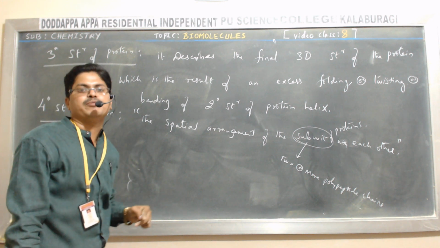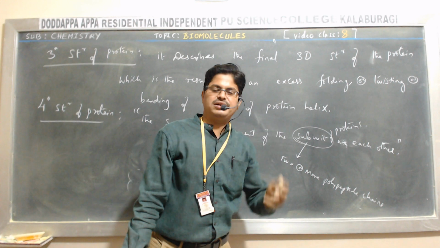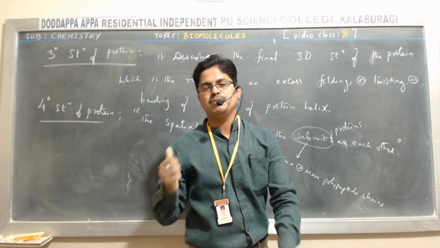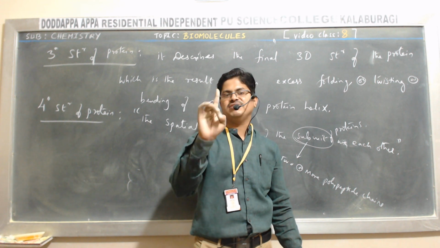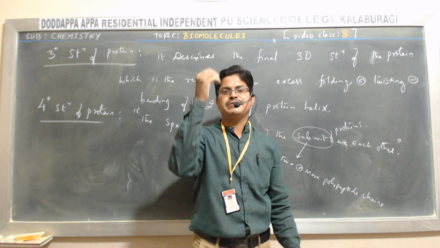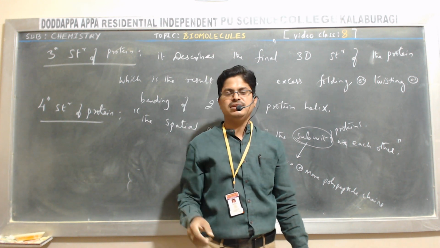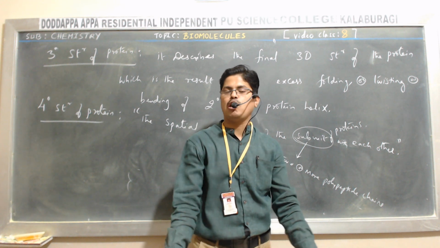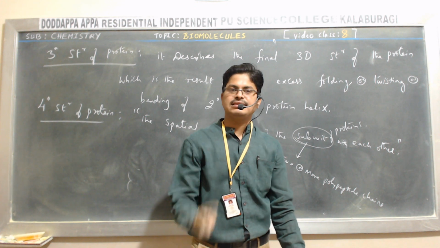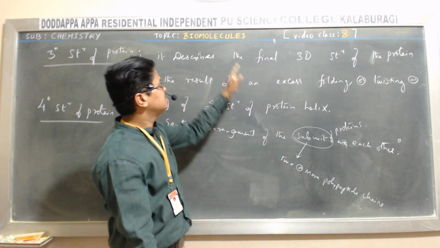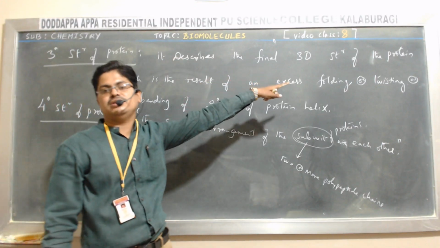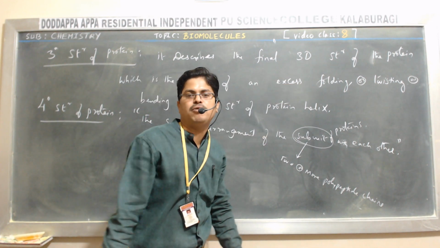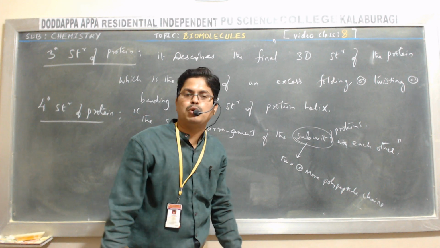Whatever bonds stabilize the tertiary structure, the same bonds are also responsible for stabilization of the quaternary structure of protein. Students, regarding the structure of protein, we come across four levels. First level describes the sequence of amino acids in a protein. Second describes the shape in which a long polypeptide chain exists. Third describes the three-dimensional structure obtained by excess folding, twisting or bending of the secondary structure of protein helix.